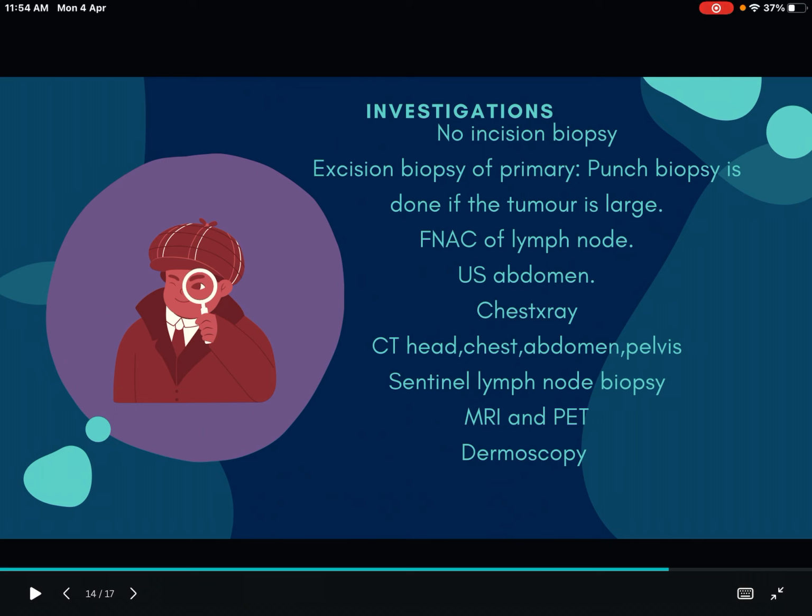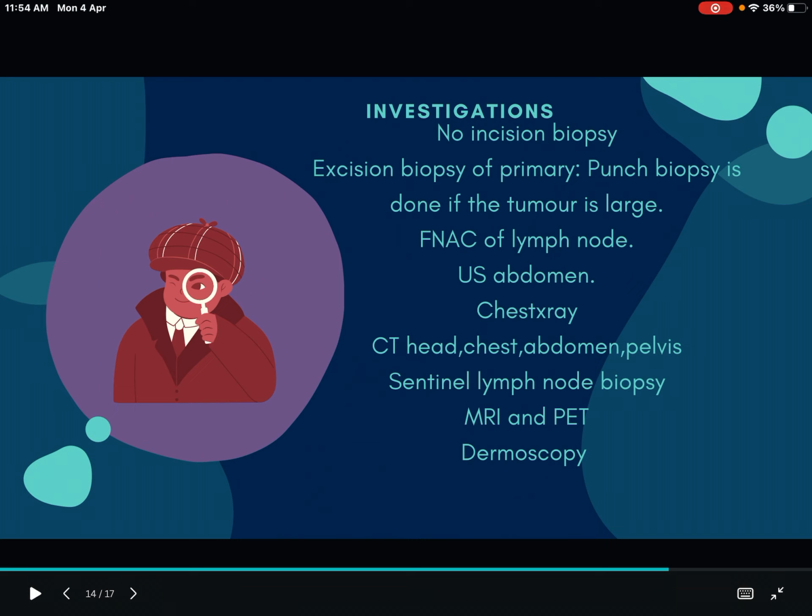US abdomen. Why US abdomen? To see the secondaries, liver and all, as I have told, blood spread will be there. Chest X-ray is also for the lung secondaries. CT head, chest, abdomen, pelvis, according to the places where we suspect the metastasis. And sentinel lymph node biopsy, MRI and PET scan, again to see the metastasis. Dermoscopy. So these are the investigations that you can do.